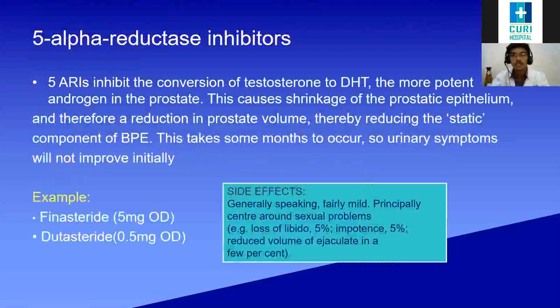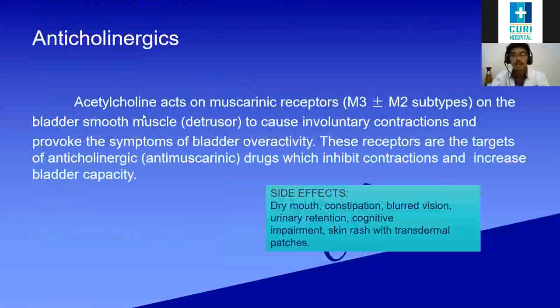Okay, so acetylcholine acts on the muscarinic receptors on the bladder smooth muscle to cause involuntary contraction and provoke the symptoms of bladder overactivity. So these receptors are the target of anticholinergics, as I said. After inhibiting the contractions, it increases the bladder capacity. Okay.